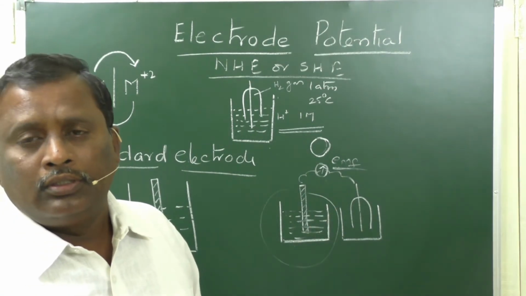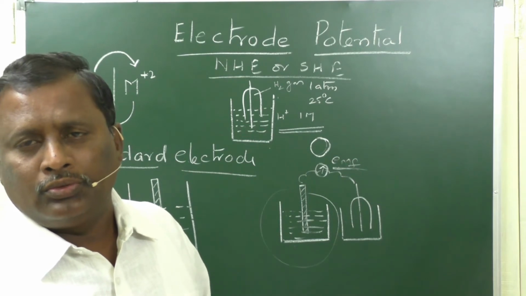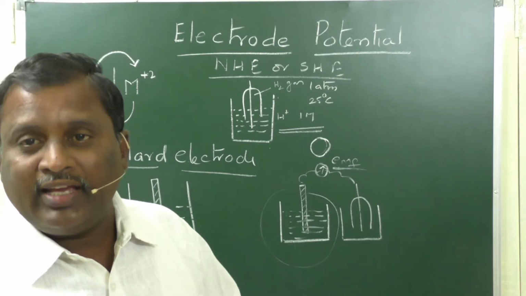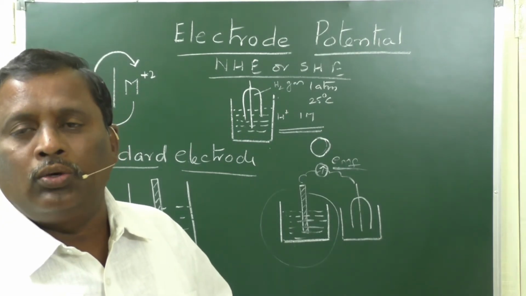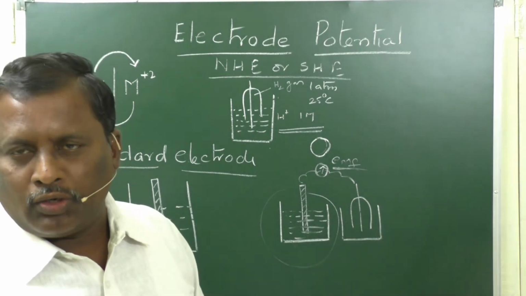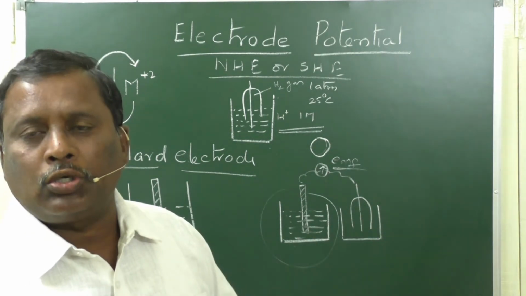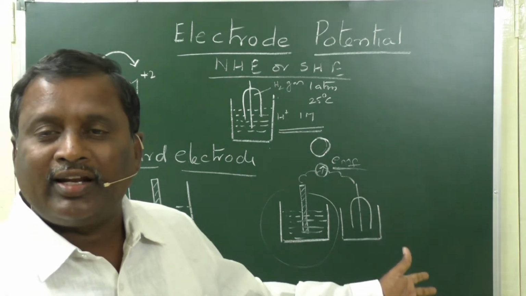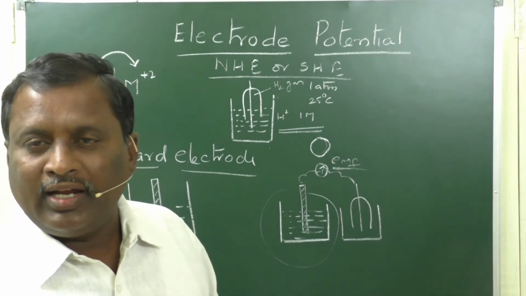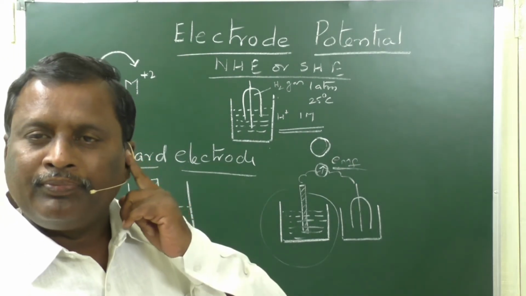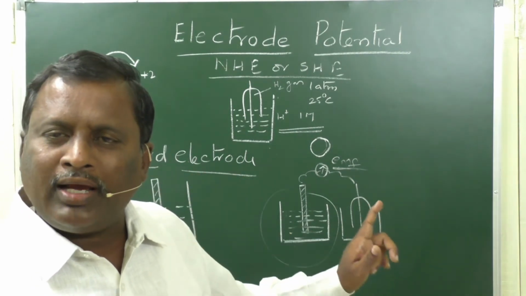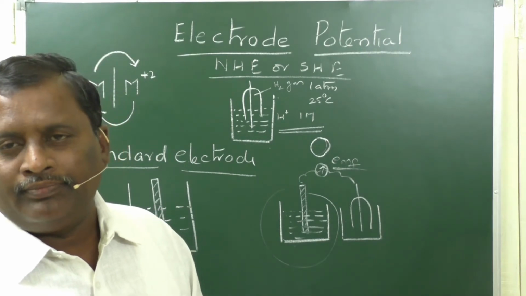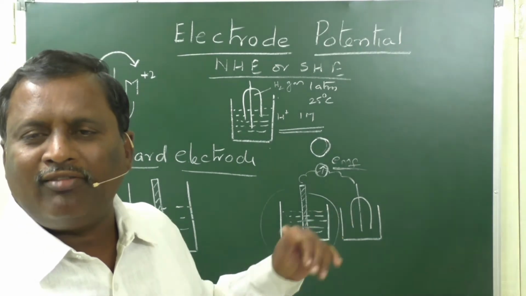Here, one thing we have to remember is that some standard electrodes oxidize and act as anode when connected to the normal hydrogen electrode, and some standard electrodes reduce and act as cathode when connected to the normal hydrogen electrode. In the case of zinc, when it was connected to the normal hydrogen electrode, it oxidizes to zinc ions and acts as the anode in the galvanic cell.